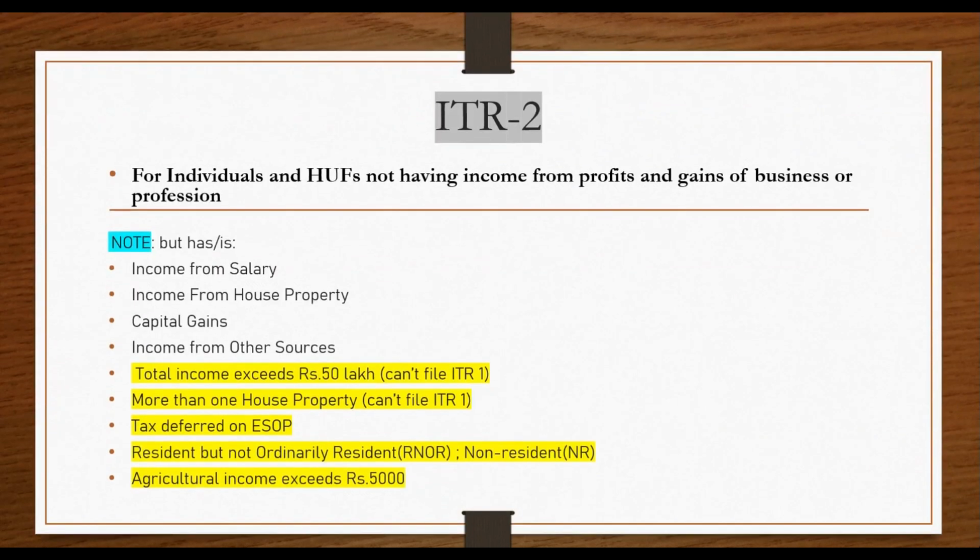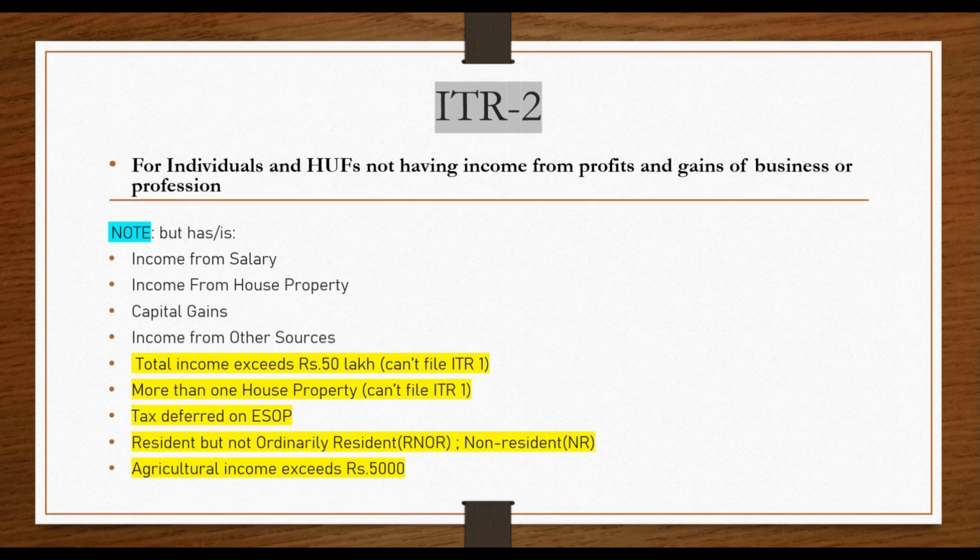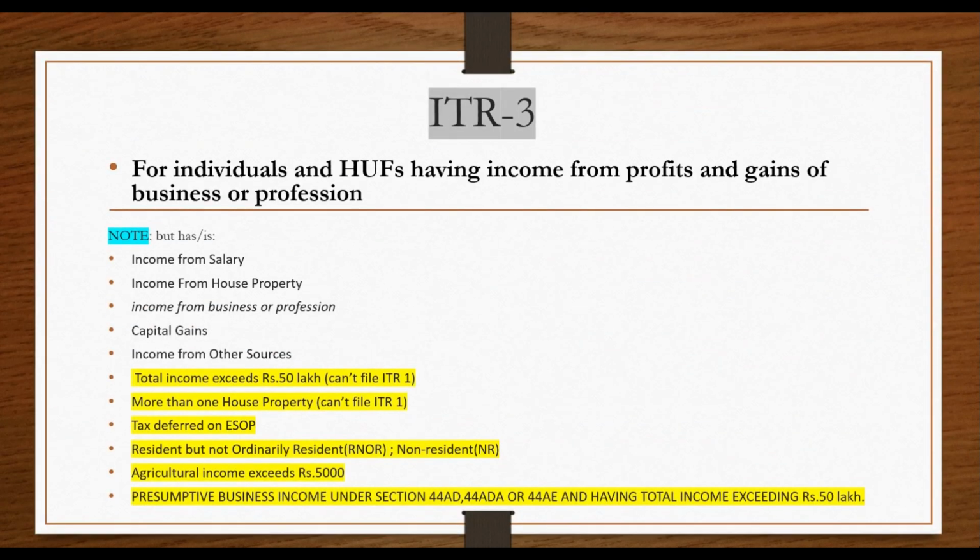And you can only provide this Schedule FA in ITR 2 and ITR 3. So you can't file in ITR 1 or 4.